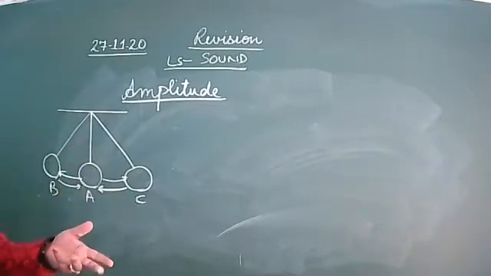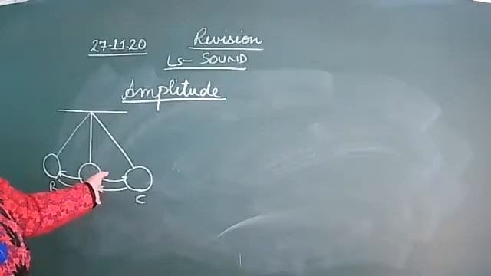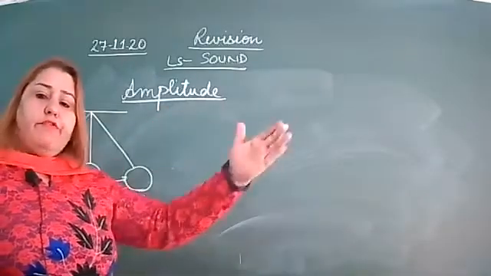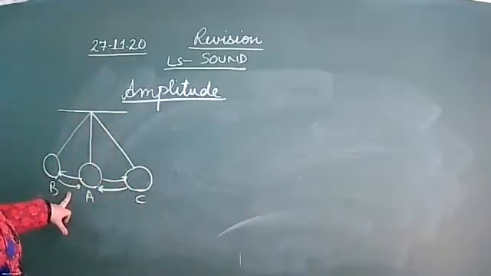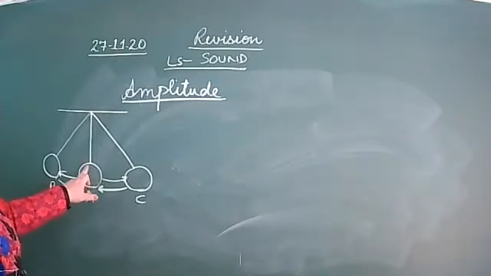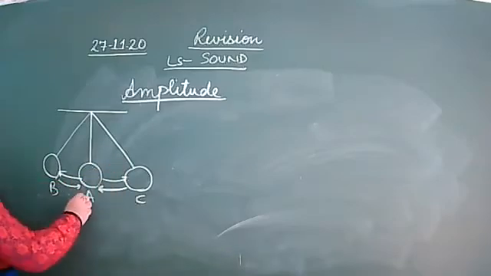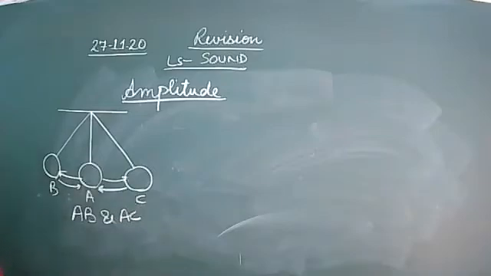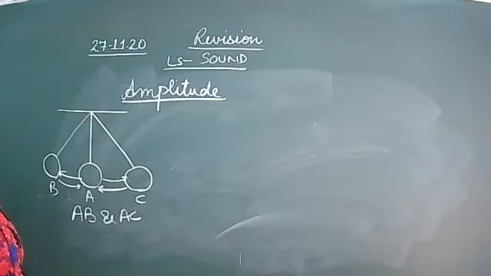First of all, before the amplitude, oscillatory motion. Because I have made the pendulum, what is oscillatory motion? Back and forth, like the to and fro motion of an object. To and fro motion of an object is called oscillation. Then amplitude is the maximum displacement of the bob from its mean position to the extreme position, like AB and AC. This is the amplitude, the maximum displacement. Is this clear?